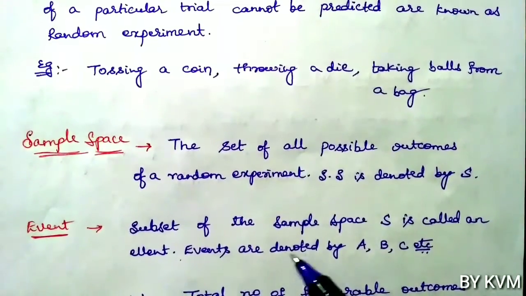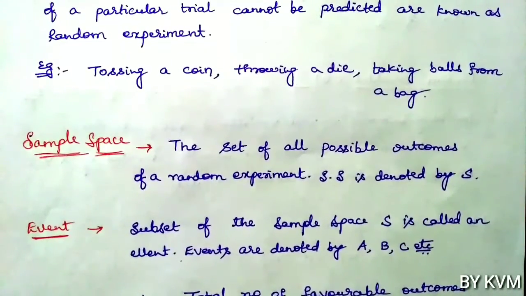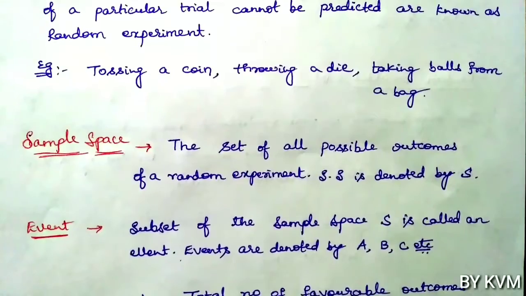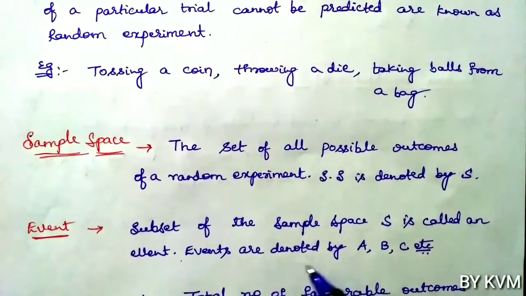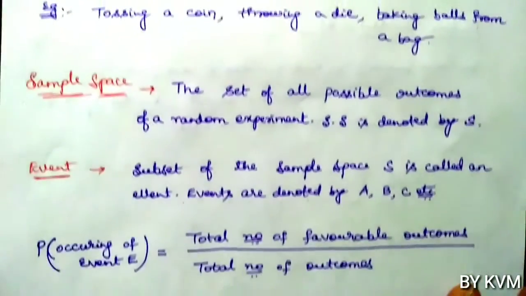So event means it is a subset of the sample space. Subset means it is a set which contains fewer elements than the sample space. Events are usually denoted by capital A, capital B, capital C, etc.